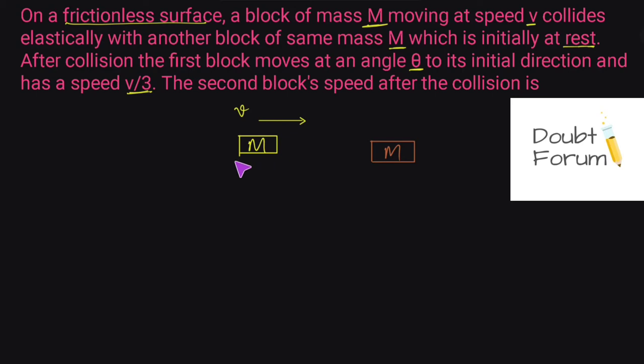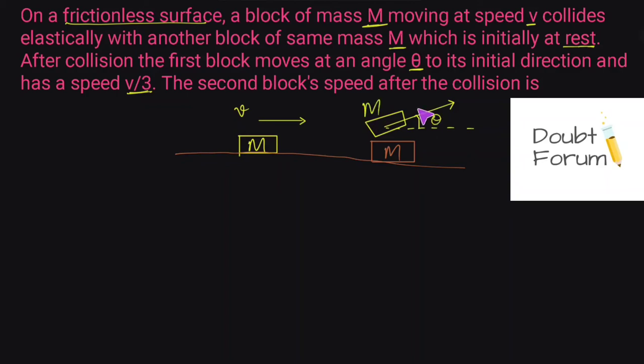Now what happens? These two blocks are lying on a frictionless surface. Block number 1 is moving towards block number 2, and this moving block hits the stationary block. After hitting, this block starts moving at an angle of theta with its initial direction, which is in line with this arrow. So this yellow block will move in this direction, and this angle is theta. The mass is m still.